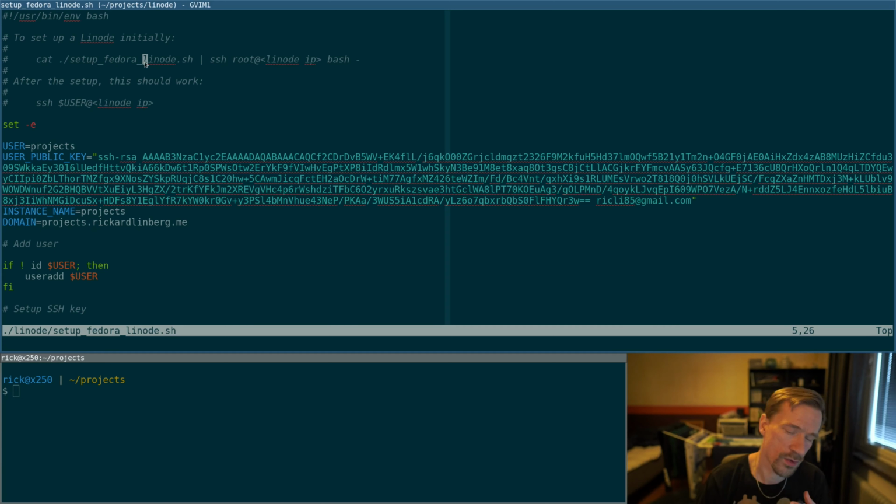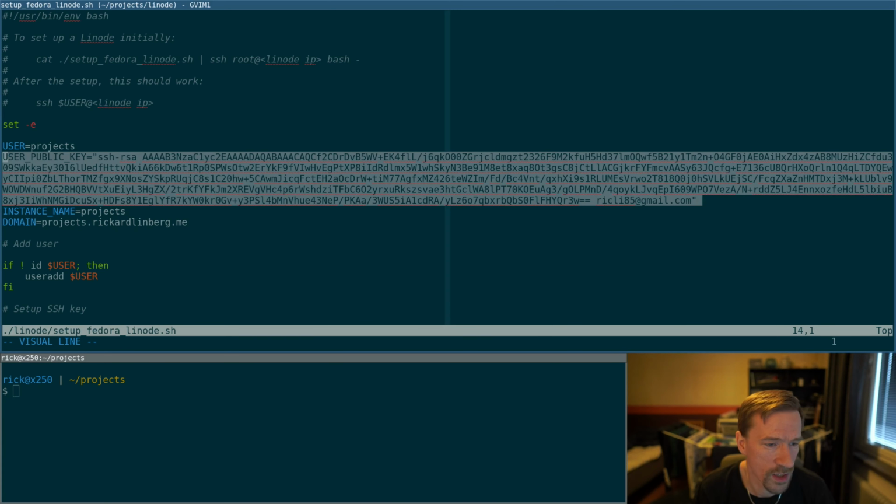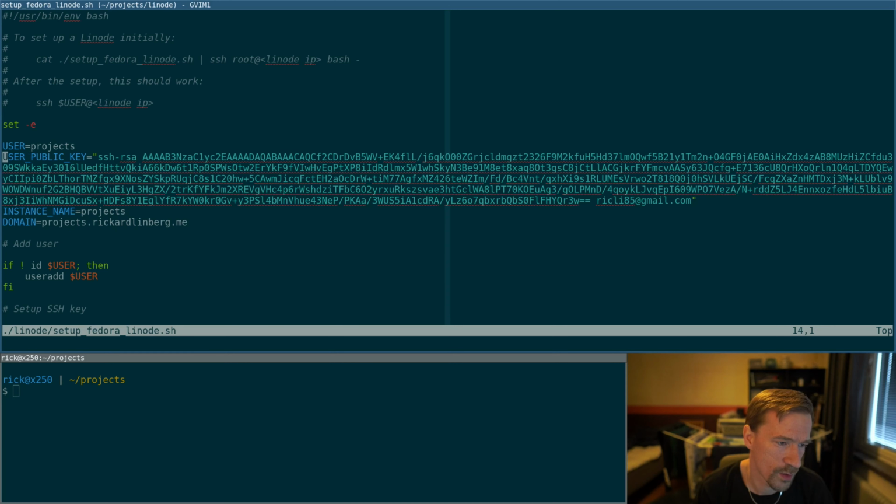So it assumes that it's a Fedora distribution, which is what I use, but maybe the script could be generalized, using something like Ansible to set up a machine, but this works for now. The first part here has some settings specific to my machine. This is where I'm going to host it. This is my public SSH key, so I can SSH into it, and so forth.